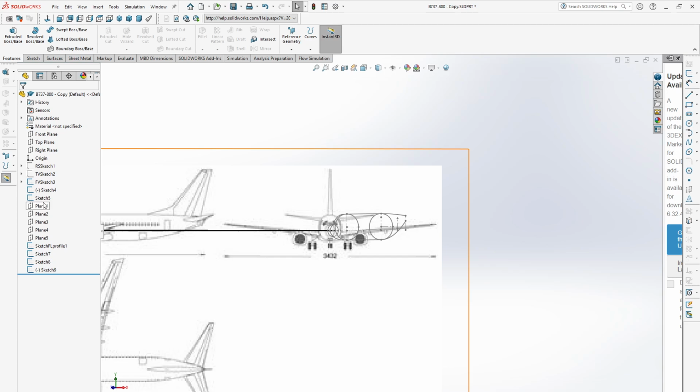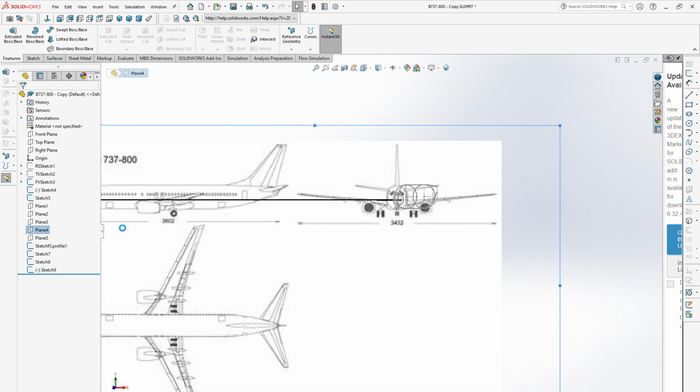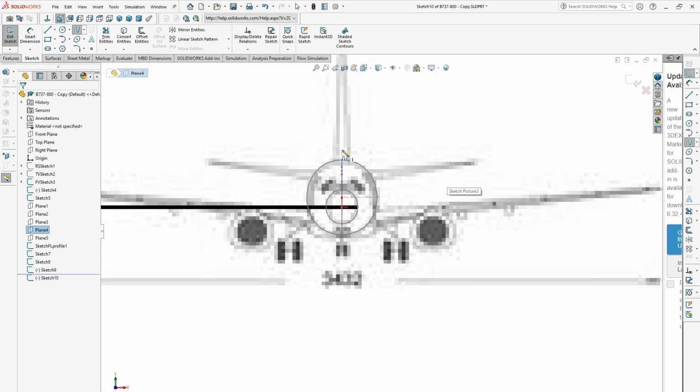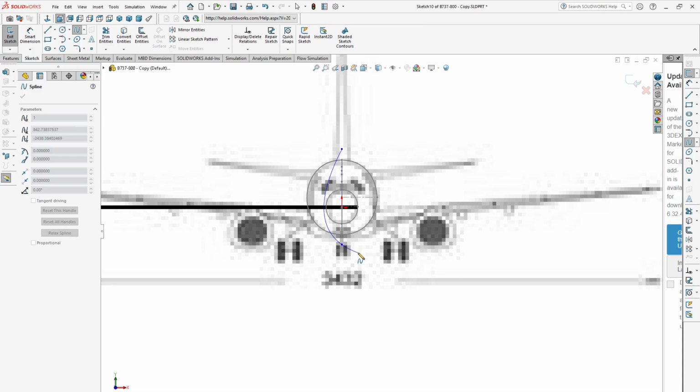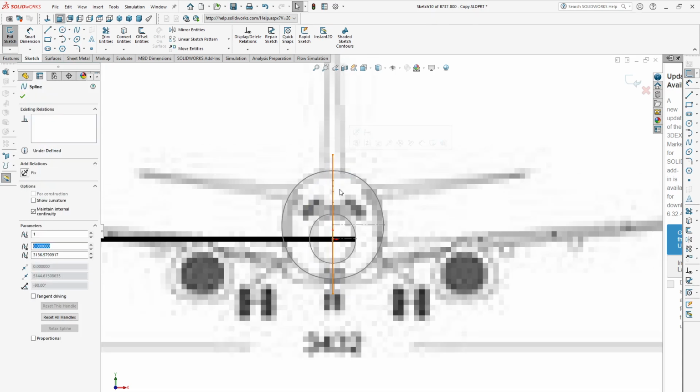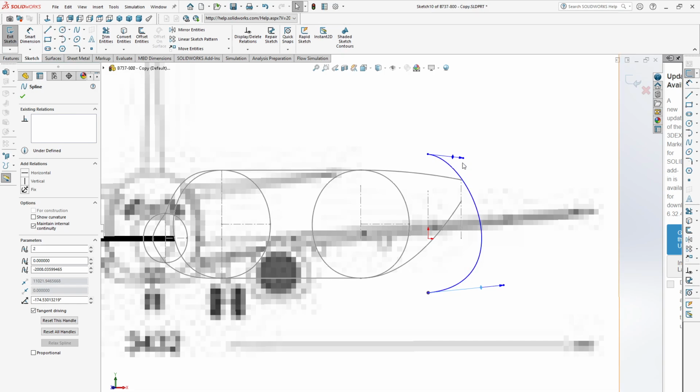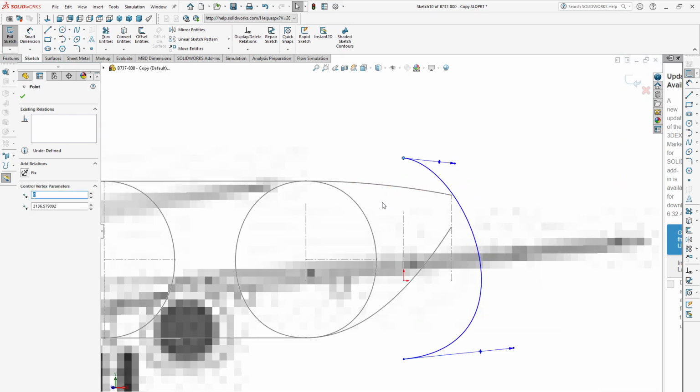Then we need to draw our fifth guide curve. The fifth guide curve will be on the fourth plane. So click the plane and then click sketch. Similarly, we need to sketch this line like this. Click this point and make it pierce with this line.